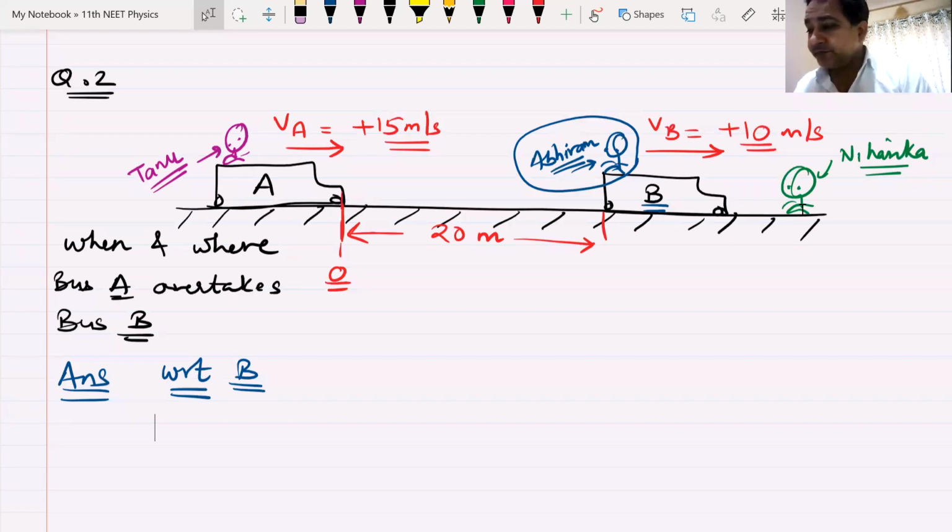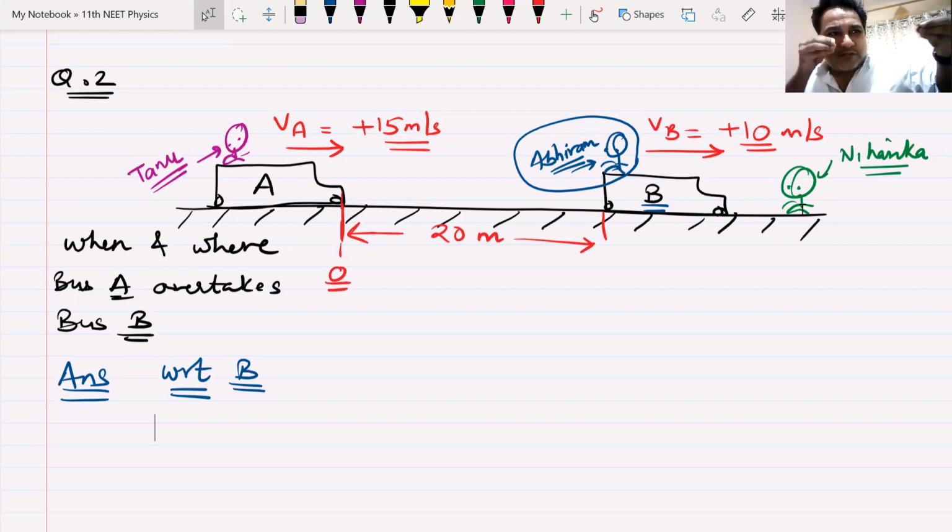That means bus B is stationary. And the only thing that is moving, that is right now our concern, is bus A. Bus B does not go anywhere. Keep that thought process in your mind. Imagine you are sitting in this bus and you are seeing the bus behind overtaking your bus.